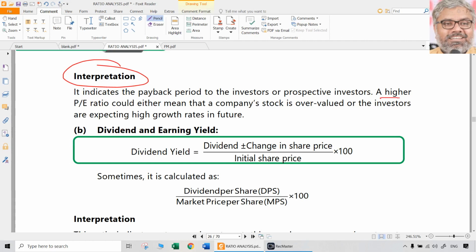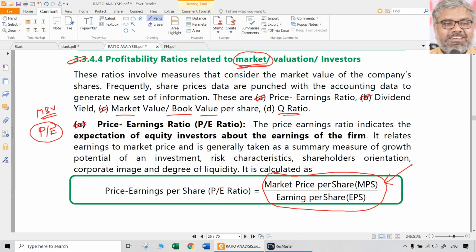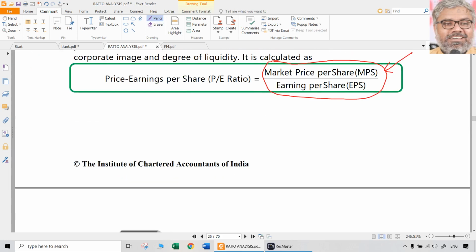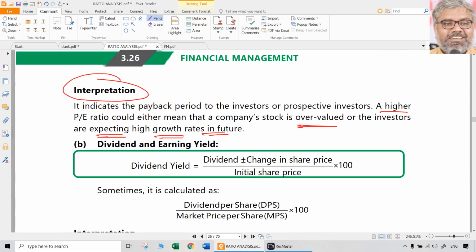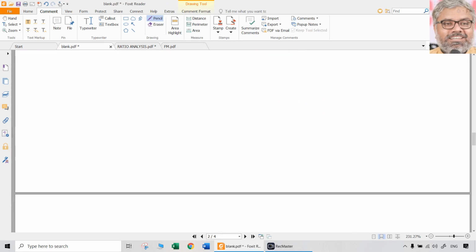So a higher PE ratio can mean that the company stock is overvalued. A pessimist will think like that. Or investors are expecting higher growth rates in future, which means investors are bullish about it. The people like this stock. We can say both. We can't say that one is correct, one is wrong. Both of them are interpretations, but the same person will not make both interpretations. That will depend upon the view of the person, the perspective of the person, whatever that person thinks.